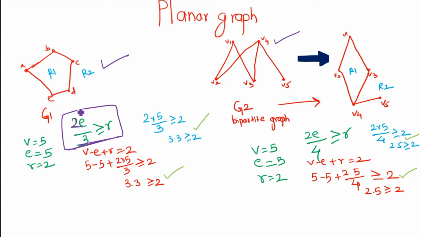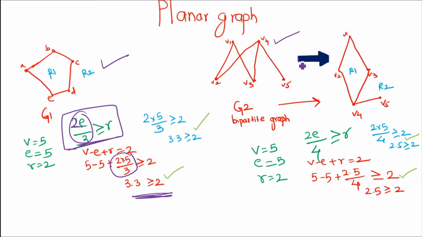By this particular formula, v minus e plus r equals 2. So instead of just finding the region, we can put these values in and get the region value, which comes out to something like 2 into e divided by 3. So we'll write 2 into 5 divided by 3. Now, instead of equal to, we'll write greater than or equal to 2. We are getting 3.3, which is greater than or equal to 2.